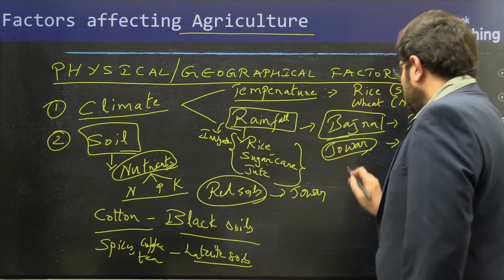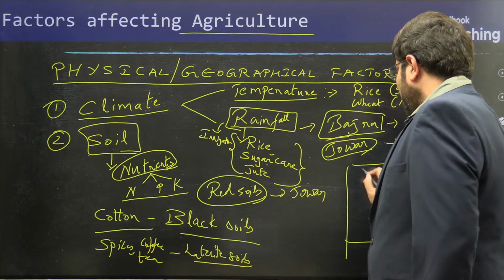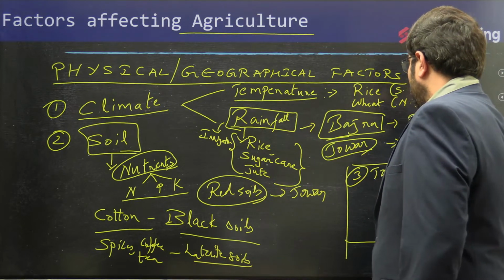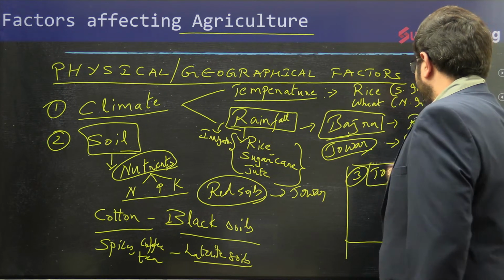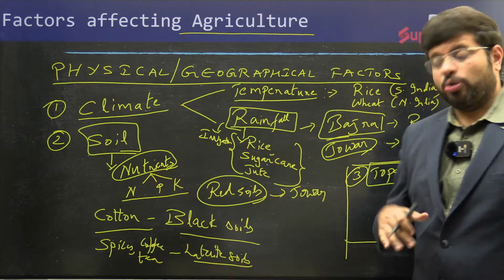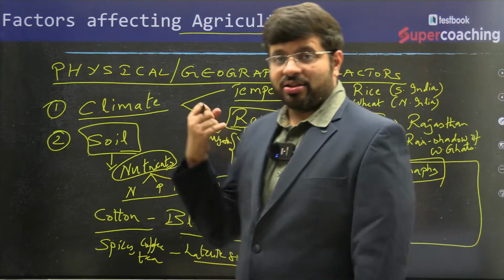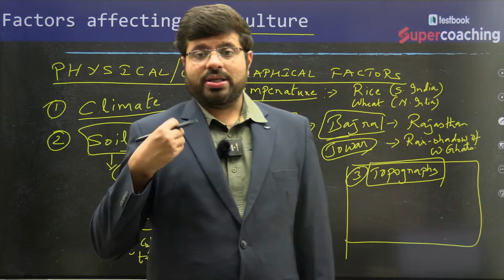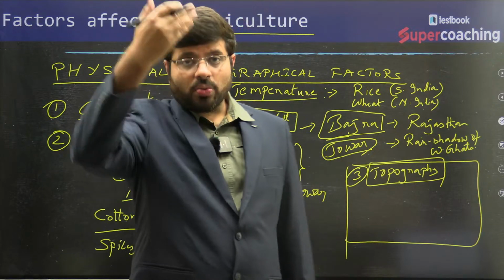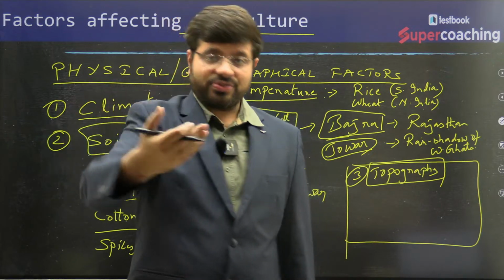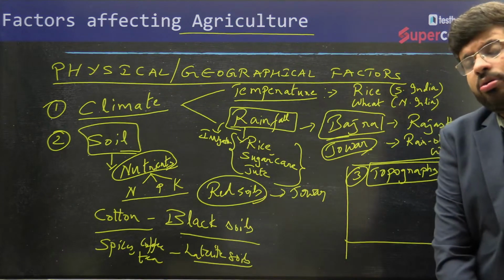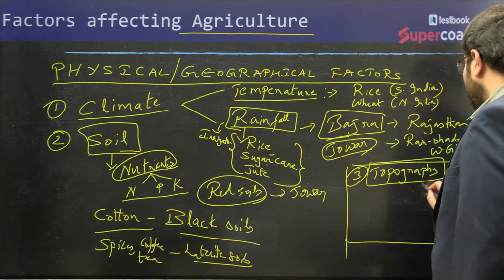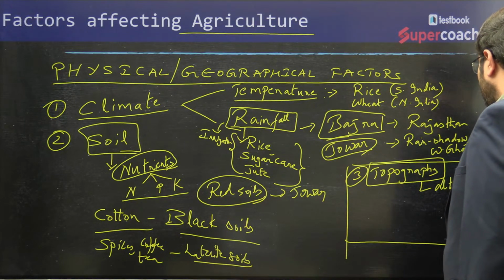So soils have a huge role to play in terms of things. Not just that, the third important geographical factor, I would say, is topography. Topography will determine the extent of the water, how the water is being moved, what is the extent of soil erosion, all these kinds of things. Even the topography impacts things in terms of altitude, in terms of the slope.